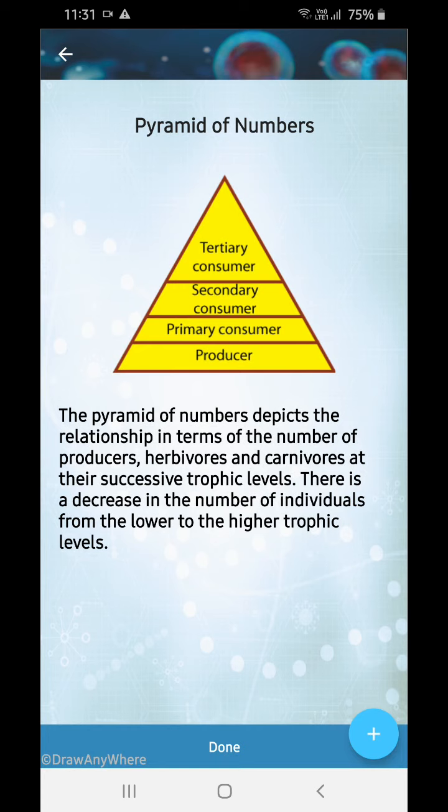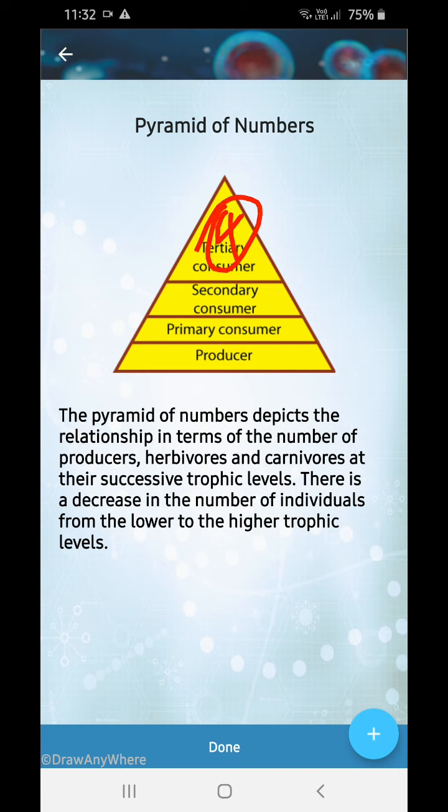Pyramid of number. You can see the producers are the maximum, and then you can see the primary consumers, and then the secondary consumers, and then the narrow one, and then the tertiary consumers.